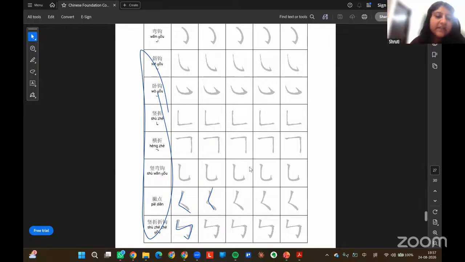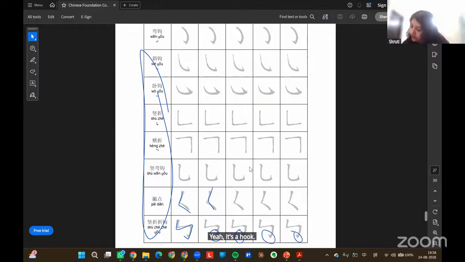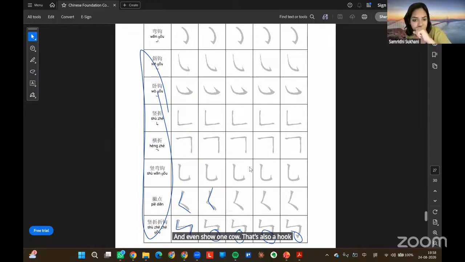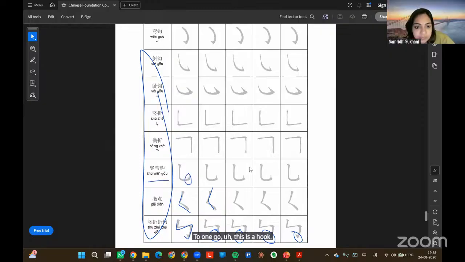The last one, that's a hook, right? Like the last. Yeah, the last one is a hook. Yeah, it's a hook. And even shoe one go, that's also a hook there, or is it a font? 2-1 go. This is a hook. This is coming as a hook.